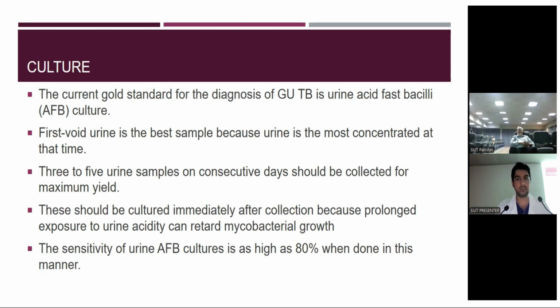What else can you ask? Family history is very important. Contact history, and history of travel, like in Western countries, when there is a history of travel from countries where TB is endemic, it is also very important. And other symptoms specific to GUTB, like urinary symptoms, dysuria, and intermittency, which occur for a prolonged period.